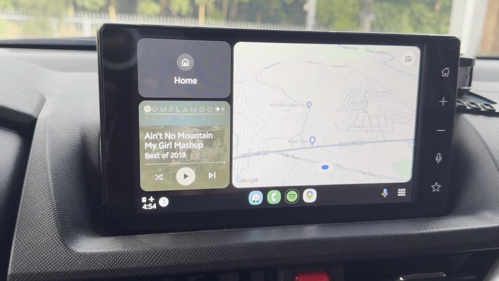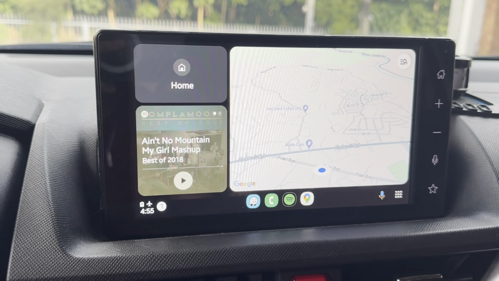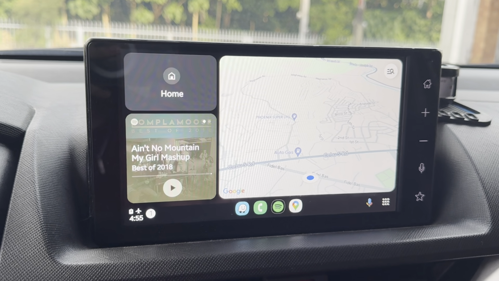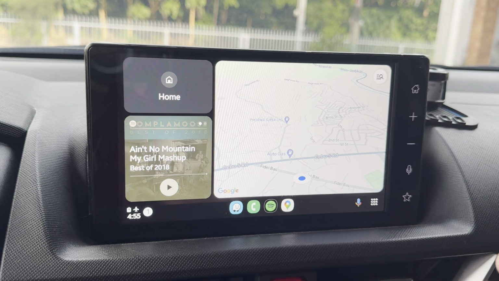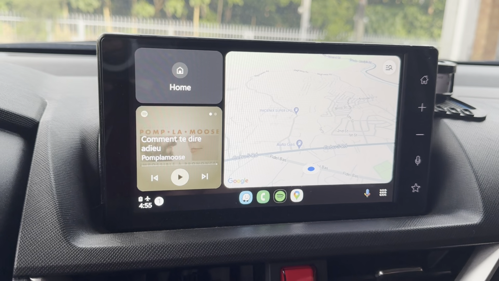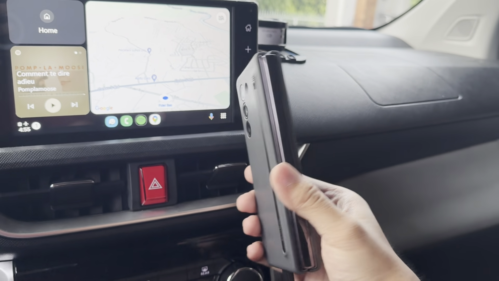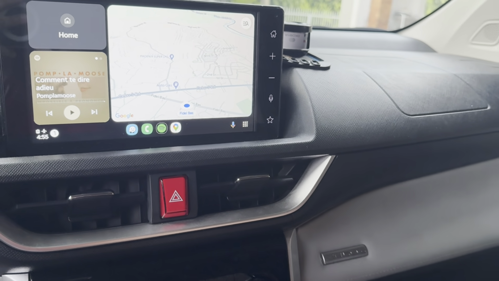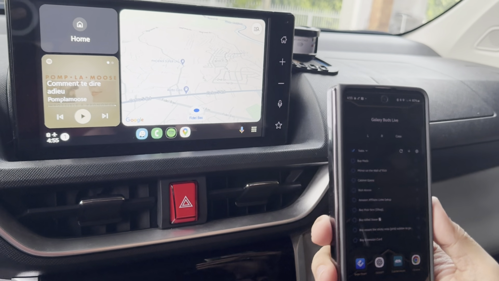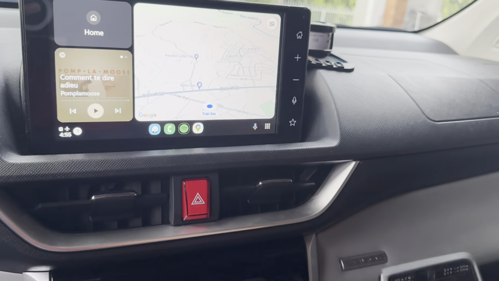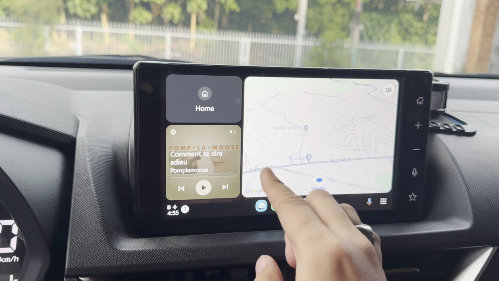Okay, so actually, guys, I'll be honest with you, this is actually the first time for me with the Android Auto feature. It's also my first time witnessing how Android Auto feels or works, the interface, stuff like that. I've been using Apple products for quite some time. That is why this is very interesting for me, the change or the addition to my life with this phone right here, the Z Fold. I'm very excited to share with you the experience so far, guys. So yeah, we're the same here. We're actually witnessing Android Auto for the first time.